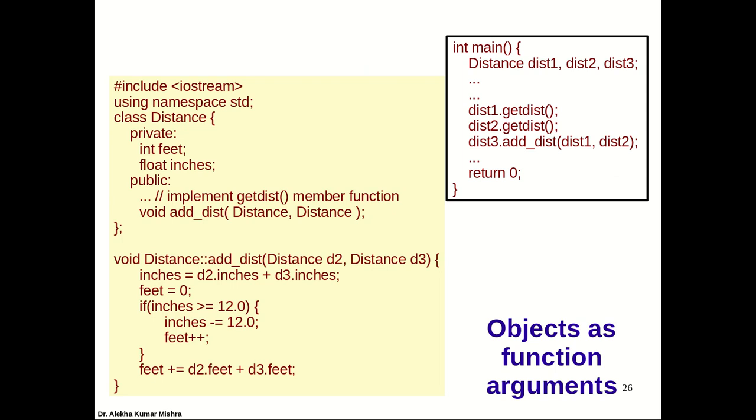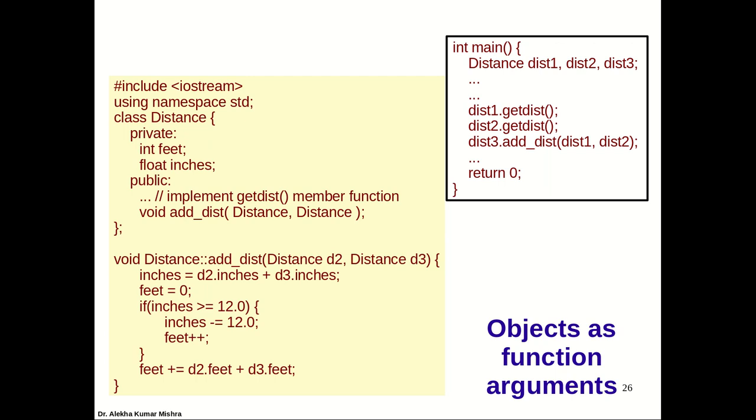So this particular program demonstrates the use of objects as function arguments. Just like I showed you some days ago how we can pass a structure variable as a parameter, in a similar way we can pass objects also. As I told you, all the input and output should be segregated from the other operations. So add distance should do only add distance. It shouldn't take the input of distance 1, distance 2, and then add them.